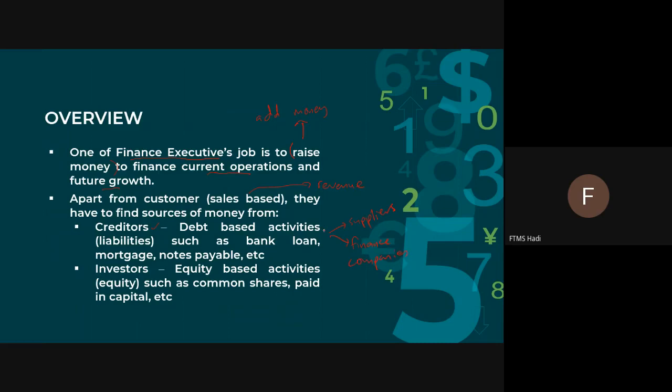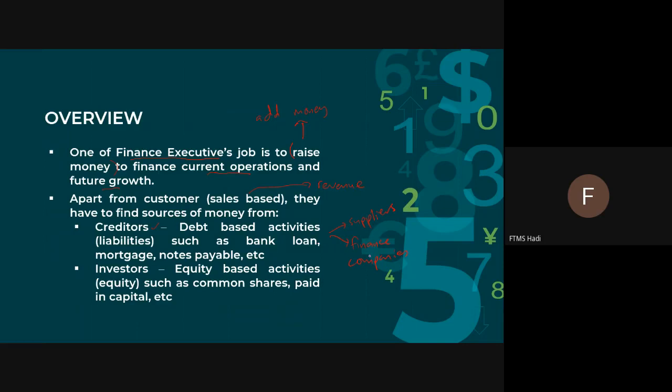This is because they are more on debt-based activities or liabilities such as bank loans, mortgages, notes payable, and etc. Suppliers can delay payment, so they can also save money for a while that way.